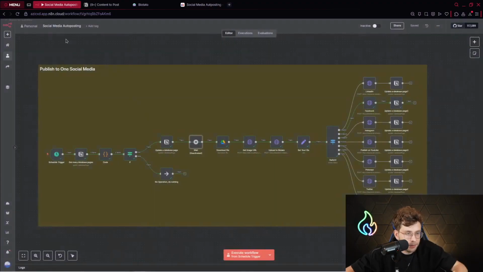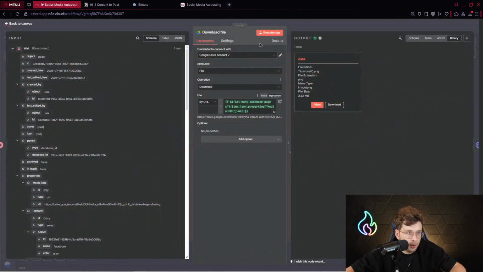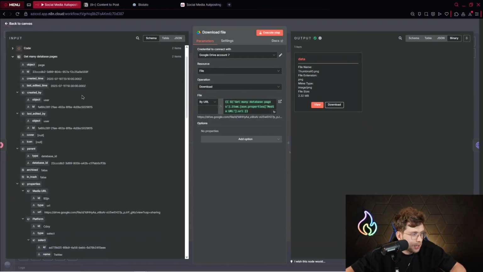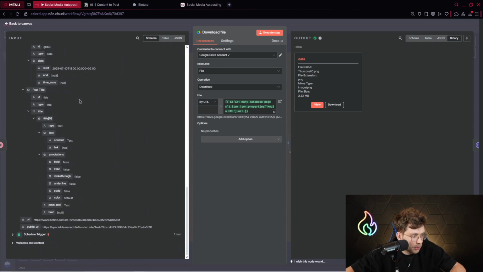this specific time. Okay. After we do this, we download our file. We map it by URL. So then what we do from get many database pages, we simply get our URL, which is, where do we have? Yeah, we've got here the URL. We just provide it there. It's pretty simple. So we get our file.